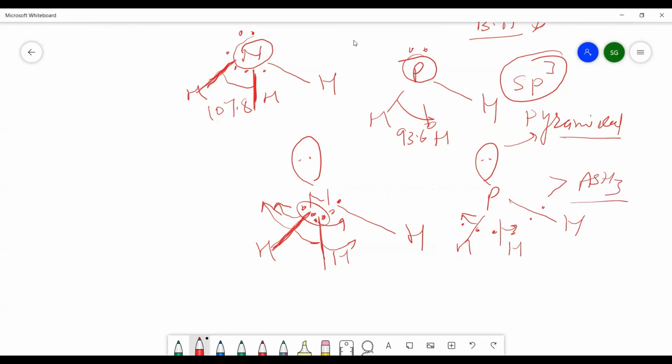So this is the bond angle and the properties of the hydrides which we have discussed here in lecture 3 of P block elements. In the next lecture, we will discuss the chemical reactivity of the compounds of the 15 group elements. Till then, you have to complete your work and collect your doubts.